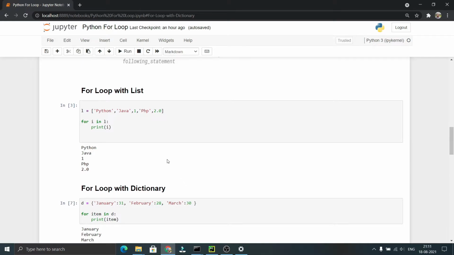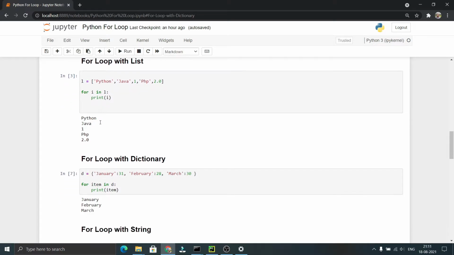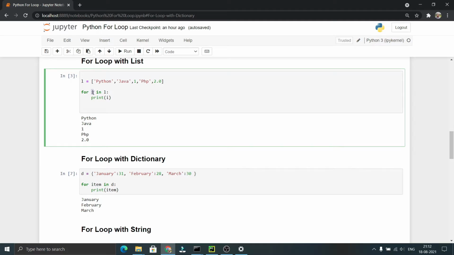Now let us see the example. Here we have taken the string Python, Java, an integer 1, a string PHP and then a float 2.0. Now we are iterating over each element of the list and printing it. Here i is the variable that will be pointing to the elements in the list on each iteration.